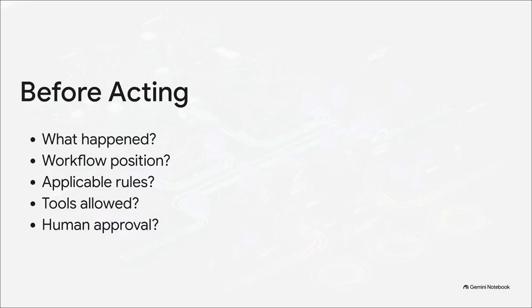To build that reliable system, your architecture has to force the agent through a strict checklist. What actually happened? Where are we currently in the workflow? What specific business rule applies right now? Is there related knowledge we need to retrieve? What tools are we even allowed to use? Is confidence high enough, or does this require human approval? Look, if you just throw a million-token context window at the problem without dynamically answering these questions, your workflow is going to collapse, and it's going to take your API budget down with it.